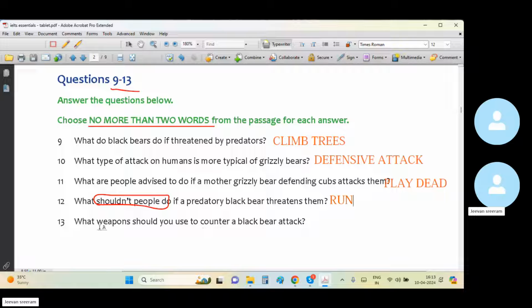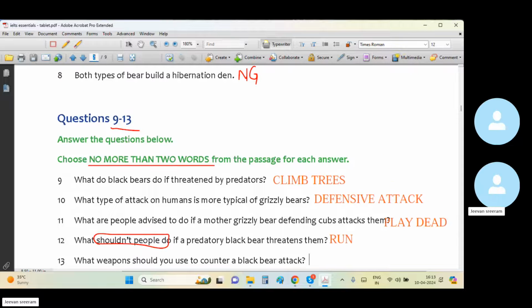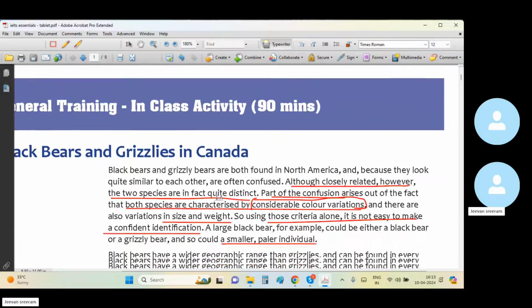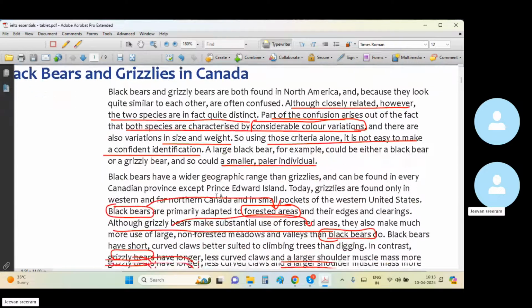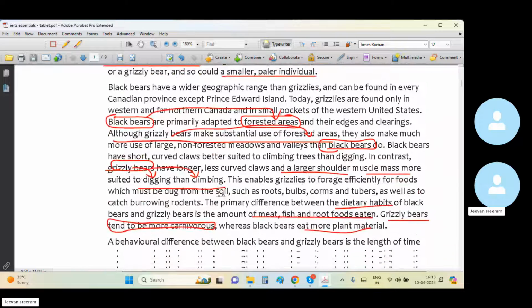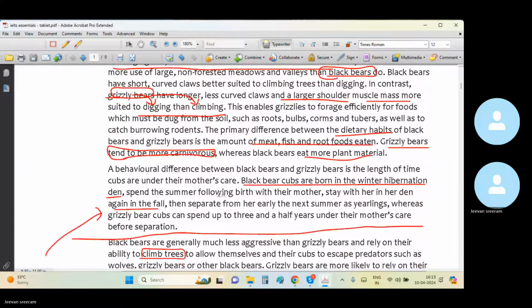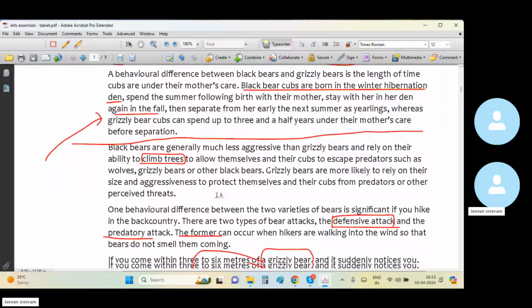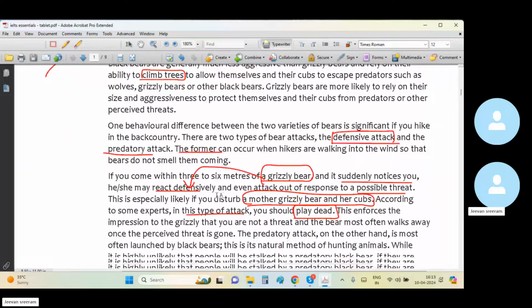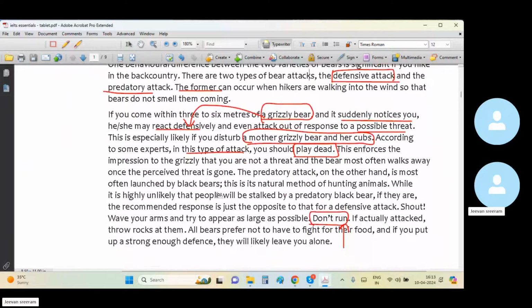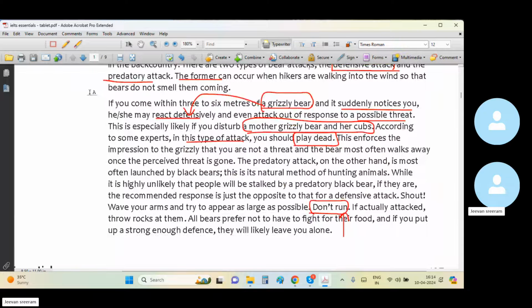Run. What weapons should you use to counter a black bear attack? What kind of weapons do you have to use?